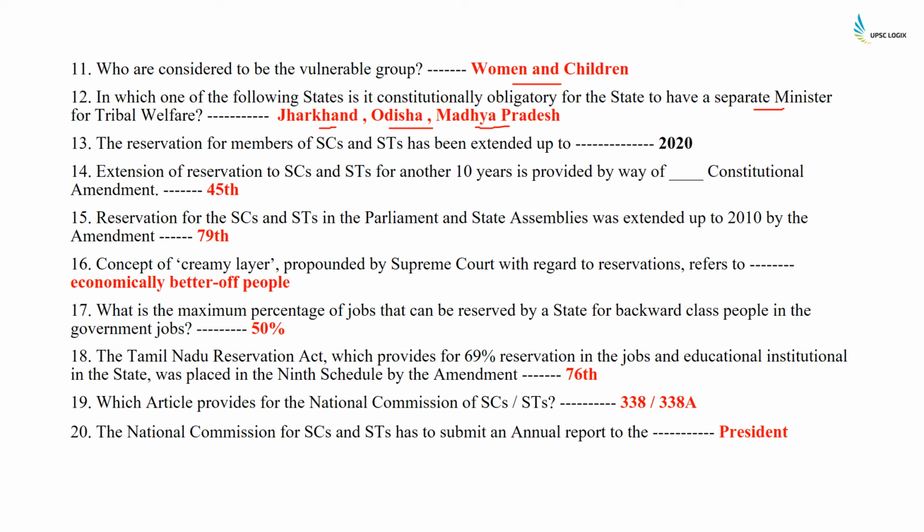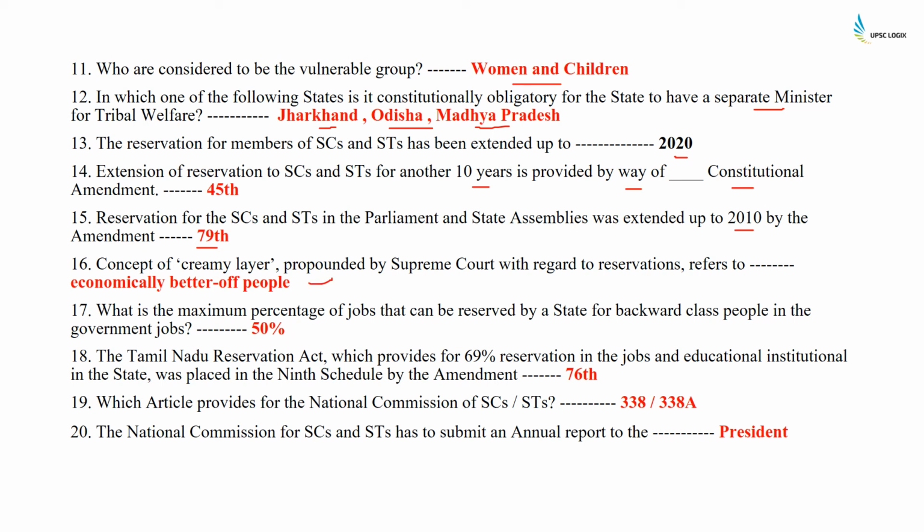The reservation of members of scheduled caste and scheduled tribes has been extended up to 2020. Extension of reservation to scheduled caste and scheduled tribes for another 10 years is provided by way of the 45th Constitutional Amendment Act. Reservation for scheduled caste and scheduled tribes in the Parliament and state assemblies was extended up to 2010 by the 79th Amendment Act. The concept of creamy layer propounded by the Supreme Court with regard to reservation refers to economically better off people.